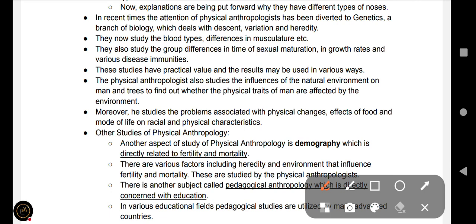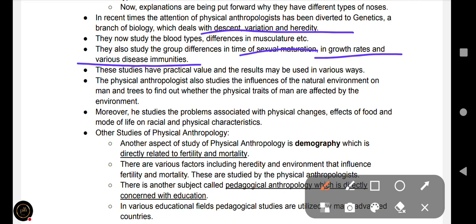In recent times, the attention of physical anthropologists has been diverted to genetics, a branch of biology which deals with descent, variation, and heredity. You can remember this. They now study the blood types, differences in musculature, etc. They also study the group differences in time of sexual maturation, growth rates, and various disease immunities. These studies have practical value and the results may be used in various ways.